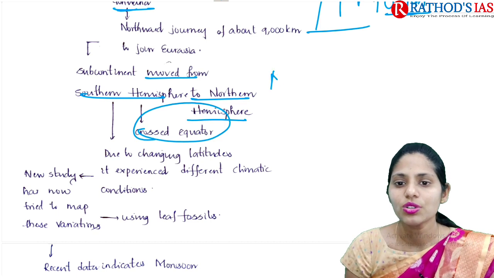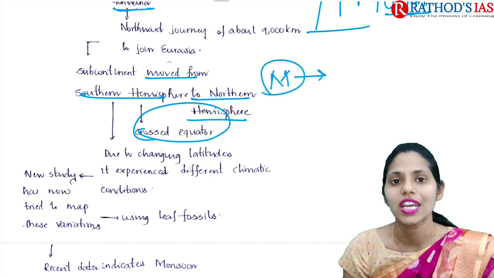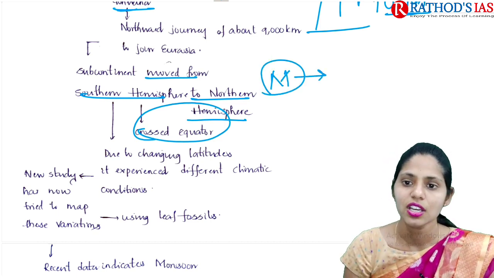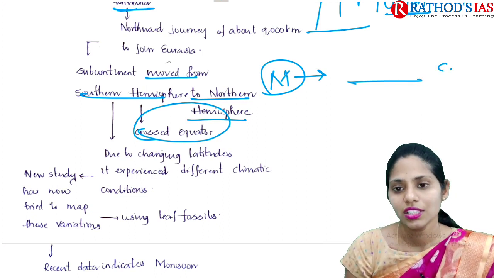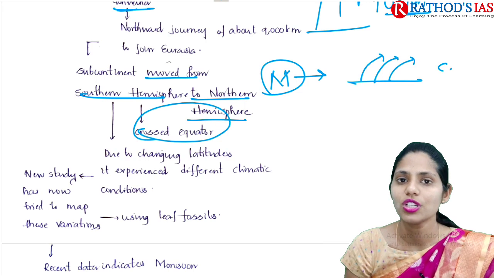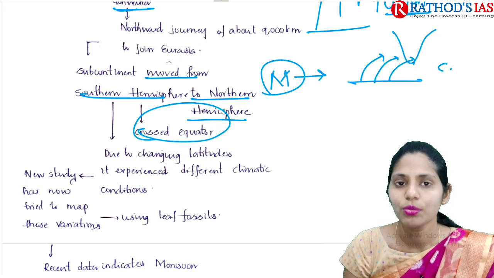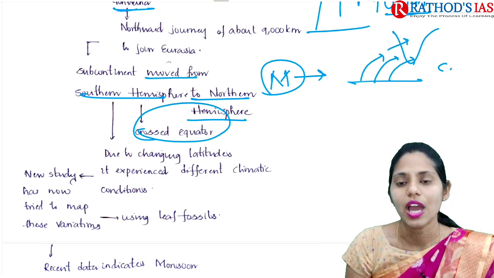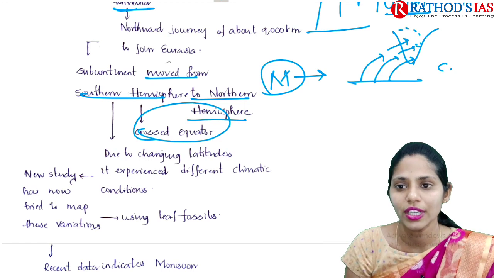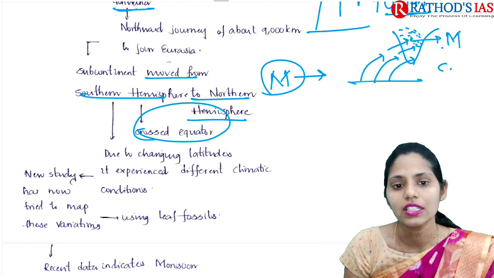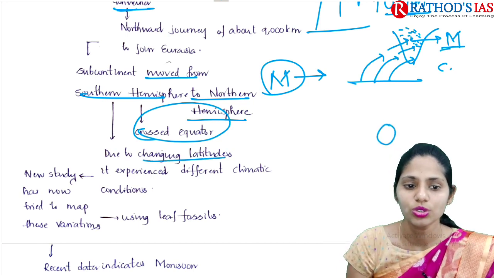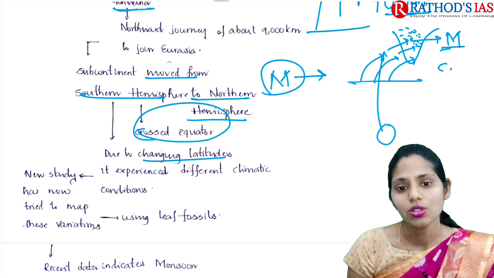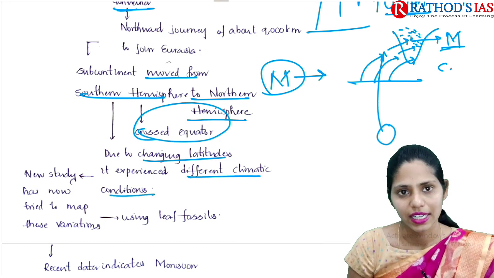As we know, monsoon mainly refers to the changing of seasonal winds. After crossing the equator, because of the Coriolis force, these winds start moving rightwards. Because they move rightwards, that leads to ample rainfall in the Indian subcontinent, and because of this we call them monsoons. Due to the changing of latitudes from south to north, India also experienced different climatic conditions.